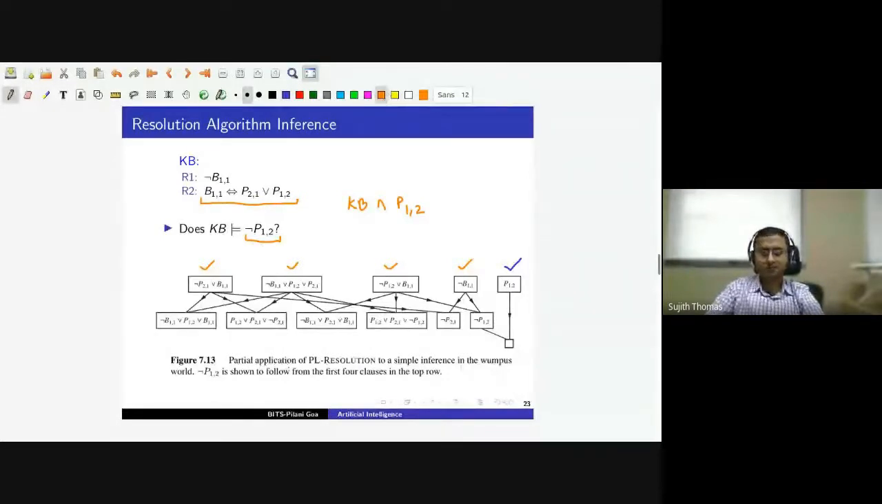So I hope the idea of the resolution algorithm is clear. Now we will look at the algorithm. If you have any questions, you may ask.